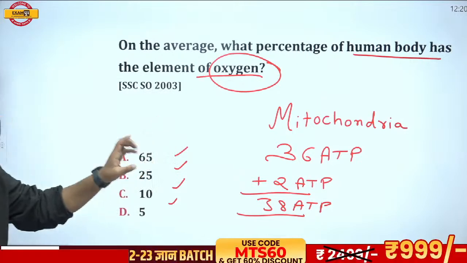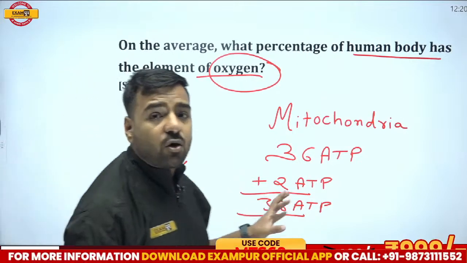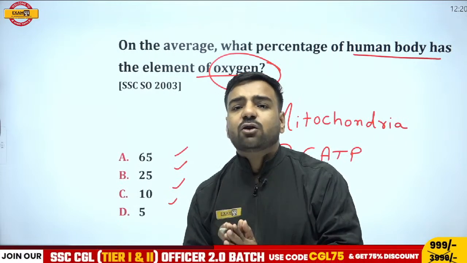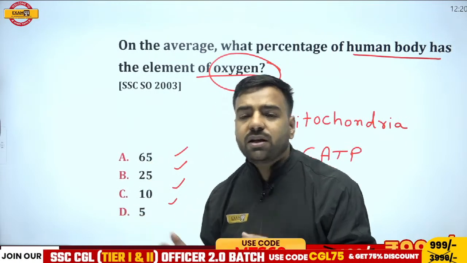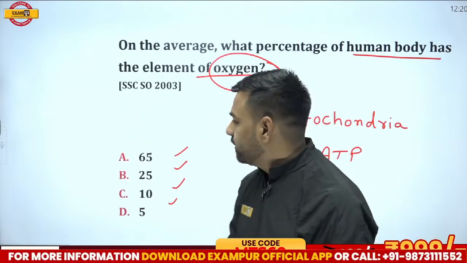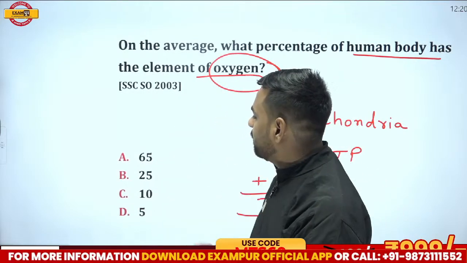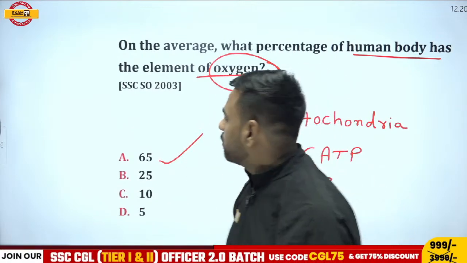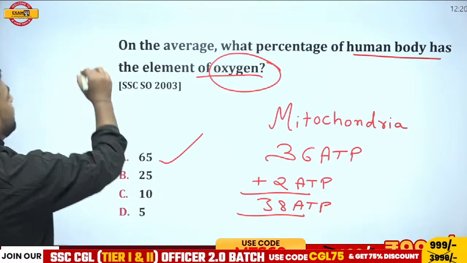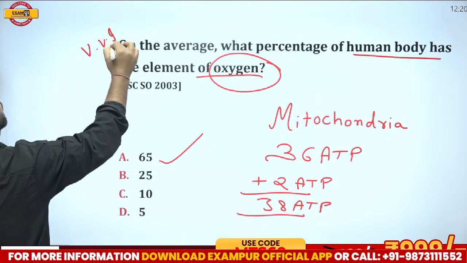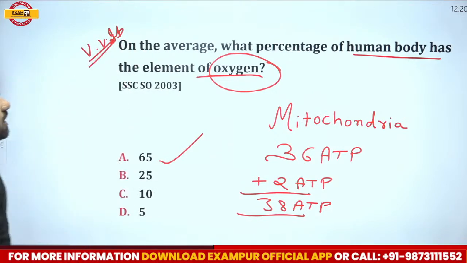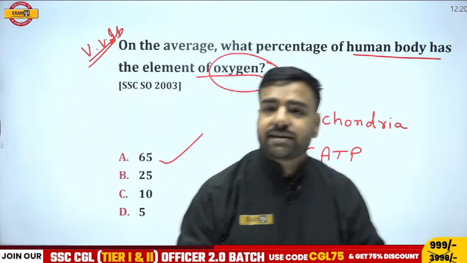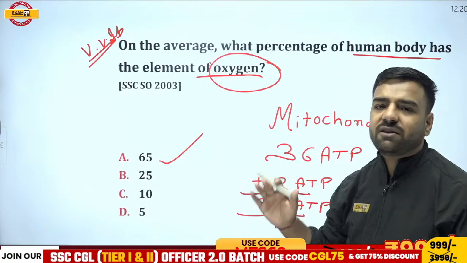Now this means when we are talking about respiration part, here oxygen is involved and it is of extreme importance. Now if I talk about the overall percentage for the human body, for the oxygen, the correct answer is going to be 65%. This question is not only from SO, but it is asked in many other examinations as well. So do not forget, this question is important. On an average, 65% of human body has element that is oxygen, and obviously oxygen is very, very important.